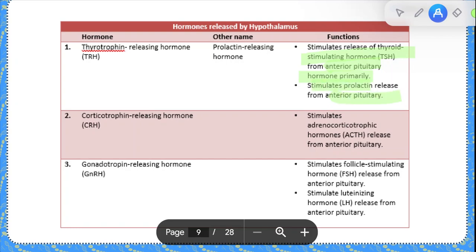Then you have corticotrophin releasing hormone that stimulates the adrenocorticotropic hormone, ACTH, and causes its release from the anterior pituitary. Then you have the gonadotrophin releasing hormone, which stimulates the follicle stimulating hormone release from the anterior pituitary. तो मतलब इस हार्मोन की एक्शन के नीचे आपका जो anterior pituitary है वो FSH रिलीज करता है, and also releases the luteinizing hormone or LH from the anterior pituitary.